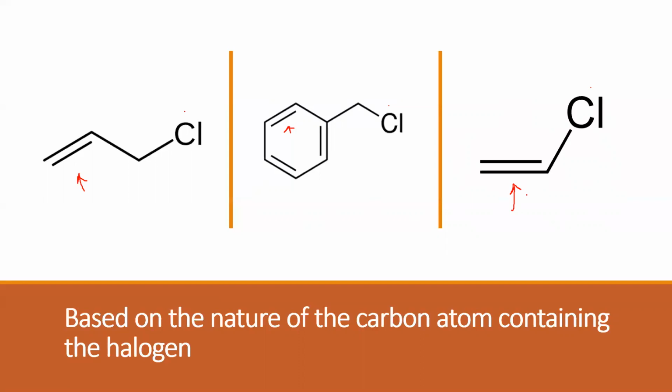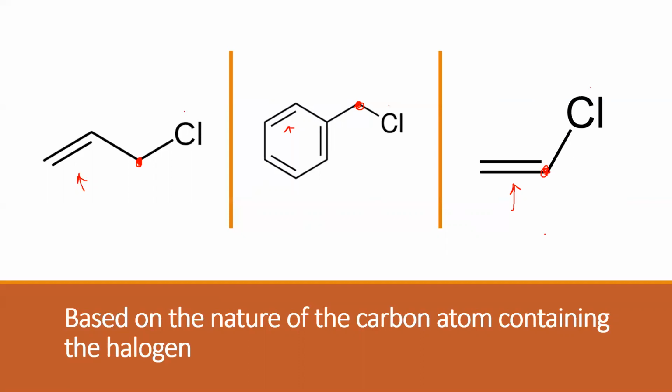Now, coming to the differences. How are they different? They are different based on which carbon the halogen is attached to. The halogen is attached to this carbon here. What about here? The halogen is attached to this carbon here. What about this one? The halogen is attached to this carbon here. Now I want you to look at the three dots that I've drawn, and find out how each one is different or how there is some similarity.